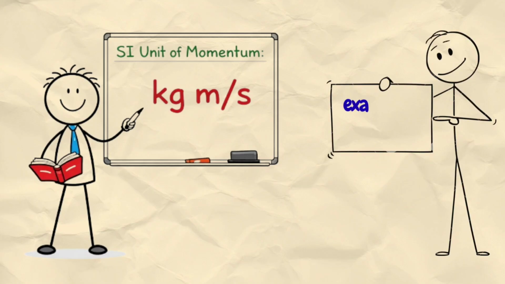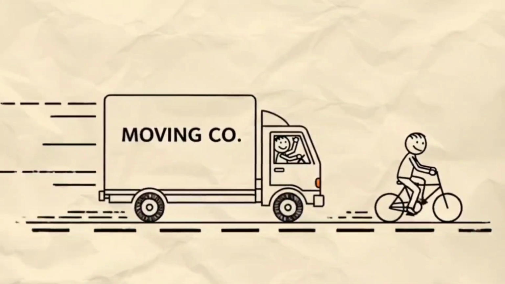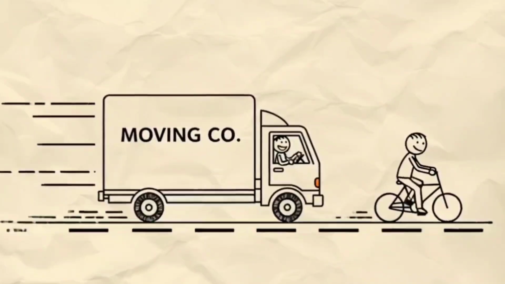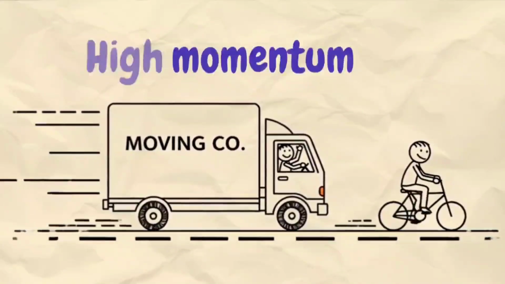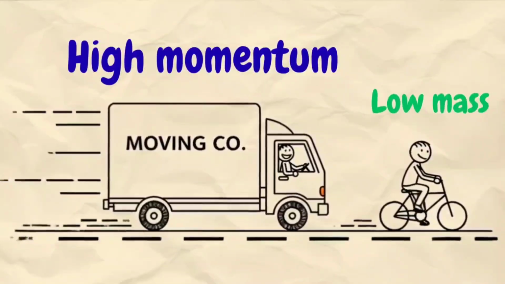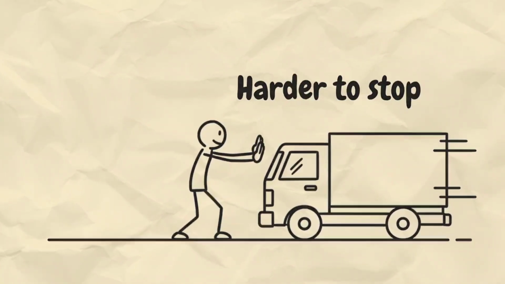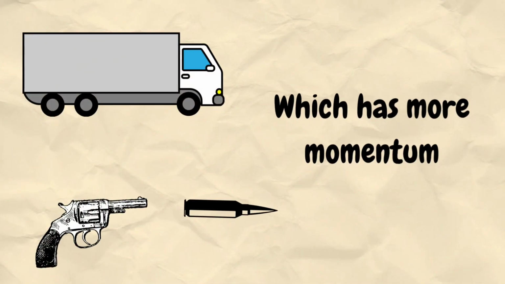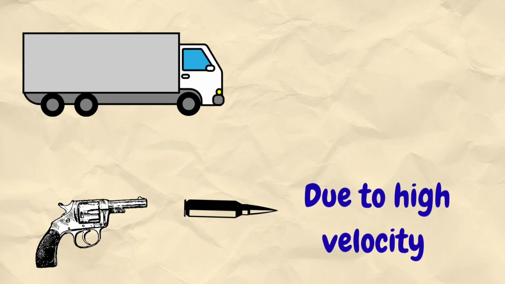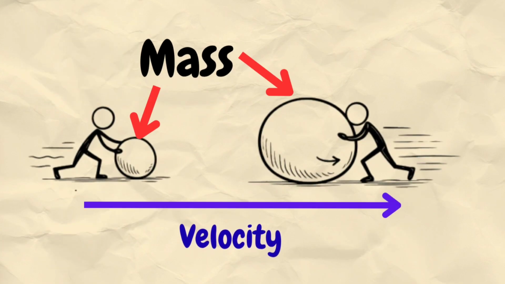Let's take a simple example to understand momentum. Suppose a moving truck and a moving bicycle are at the same speed. The truck has huge mass, so very high momentum. The bicycle has small mass, so low momentum. This is why a truck is much harder to stop. Similarly, a fired bullet and a stationary truck, which has more momentum? The answer is the bullet, because of its velocity. So momentum depends on both mass as well as velocity.